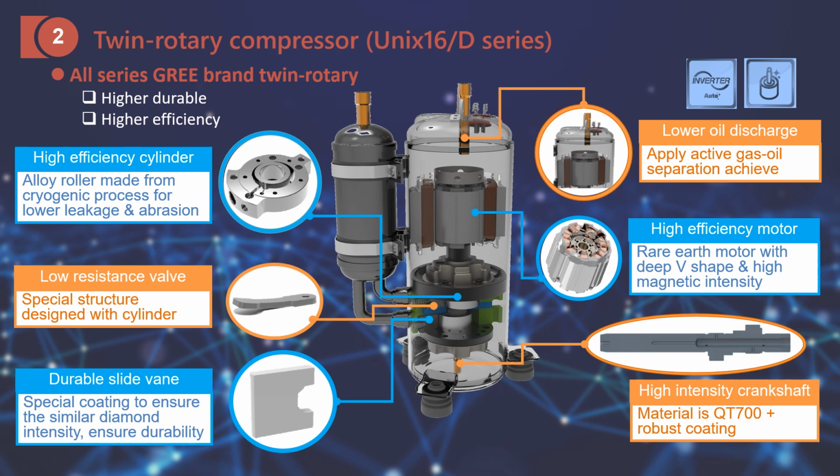As for the motor, it is a rare earth motor with a DV shape to ensure high magnetic intensity, which ensures you will have higher efficiency. As for this part, this is for the compressed gas to discharge. With this structure, we can ensure it will not discharge too much oil. And for this one, we can make the whole compressor more durable.